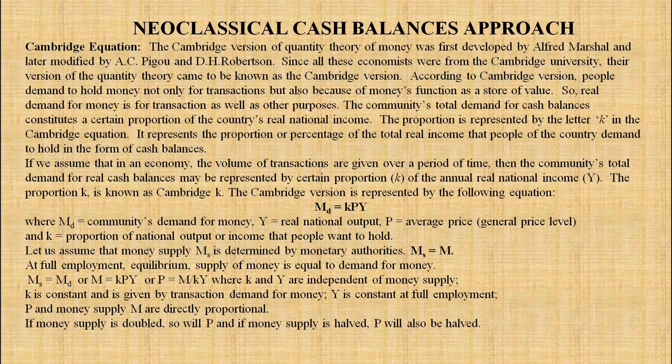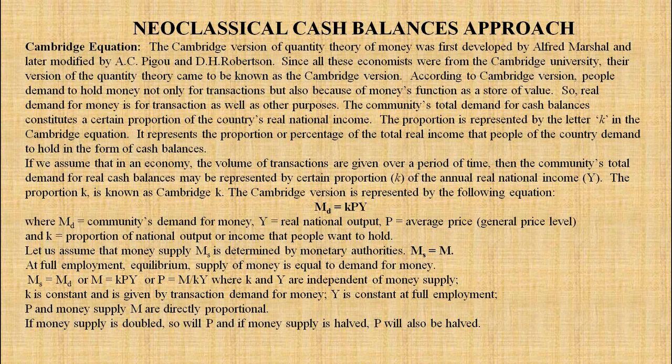Now, the next theory is the neoclassical cash balances approach. That is, classical is Irving Fisher's, and here it is neoclassical. Cambridge equation. The Cambridge version of the quantity theory of money was first developed by Alfred Marshall, later modified by A.C. Pigou and D.H. Robertson. Since all these economists were from Cambridge University, their version of the quantity theory of money came to be known as the Cambridge version, because the three are from the same university.